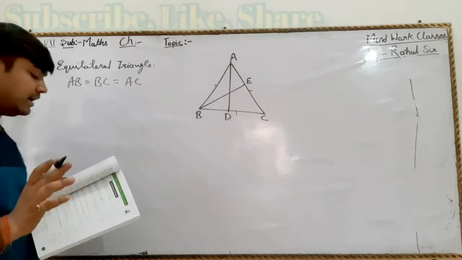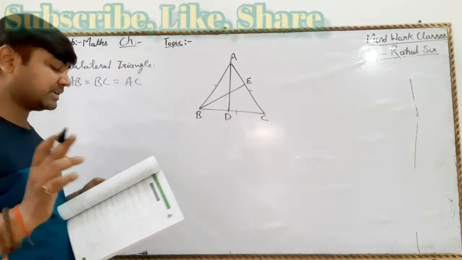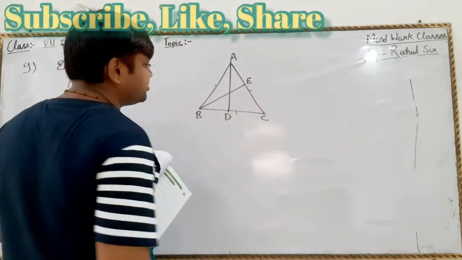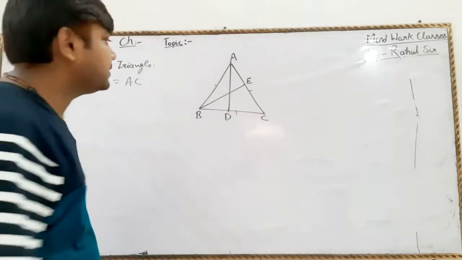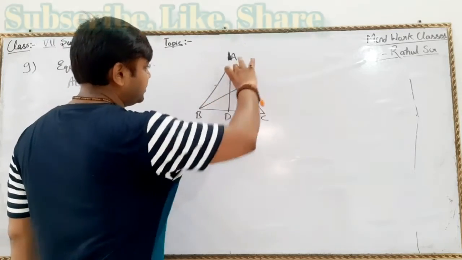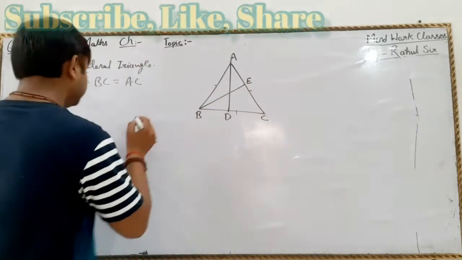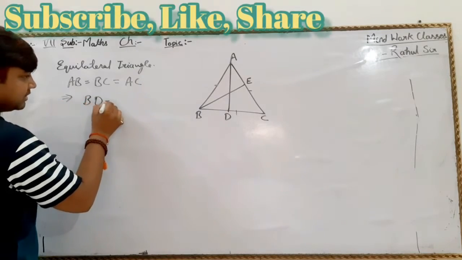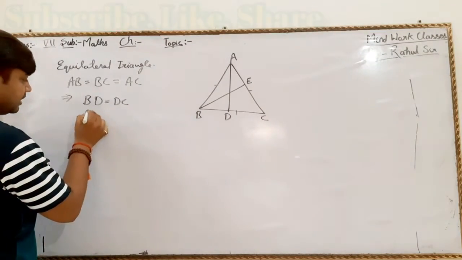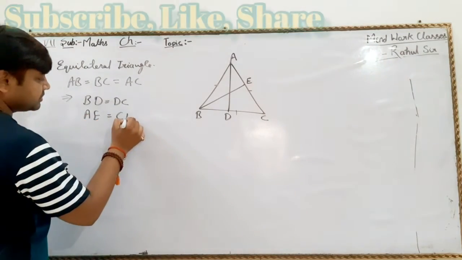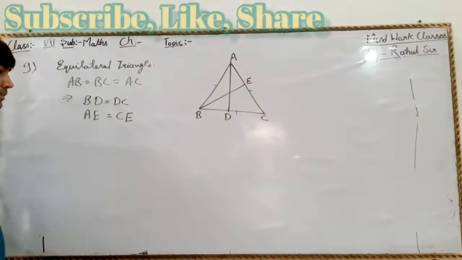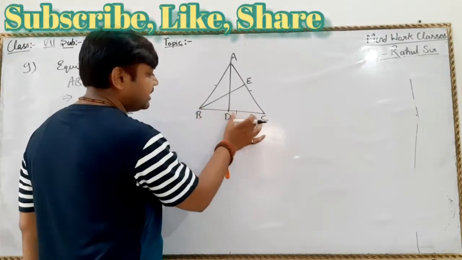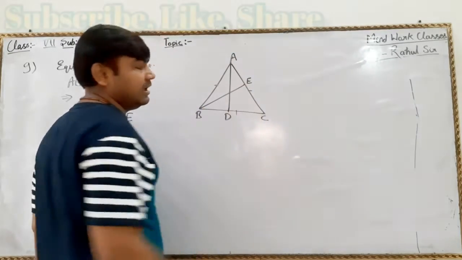Now, what it says, AD and BE are the medians of the sides BC and CA. Medians means these lines are bisecting these two lines. That implies that BD is equal to DC and AE is equal to CE. This line is the median of this. That means BD and DC are equal and CE and AE are equal.